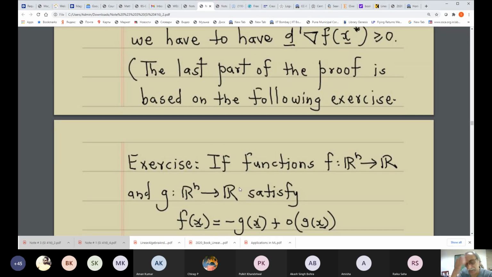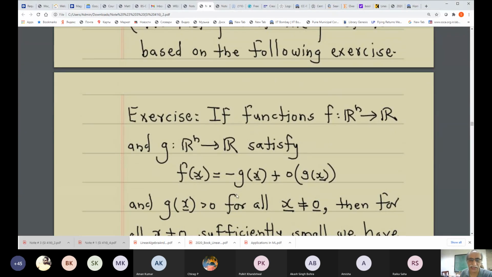Is this understood, or do you want me to explain anything that I have missed? It does make use of this, and the exercise is very straightforward, and it is dependent on the fact that if f(x) is small o of g(x), let's say.